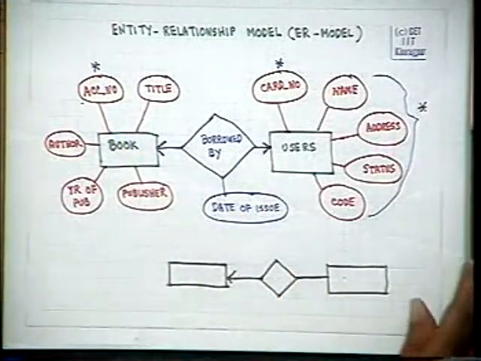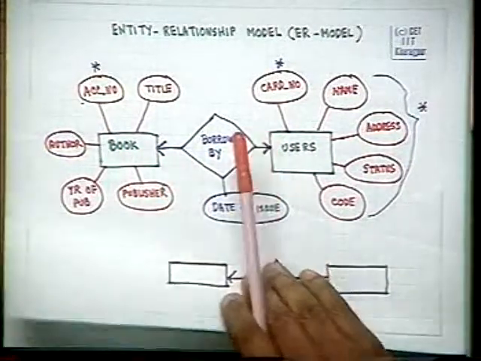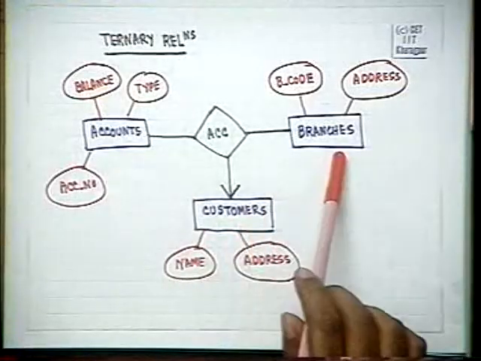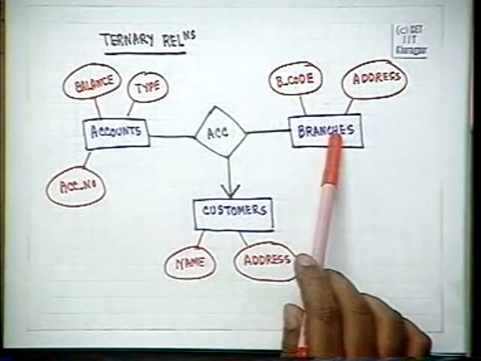Moreover, we saw that relationships need not be only between two entities, relationships can be there between more than two entities. An example which we saw was accounts, customers and branches, a ternary relationship between three entities.